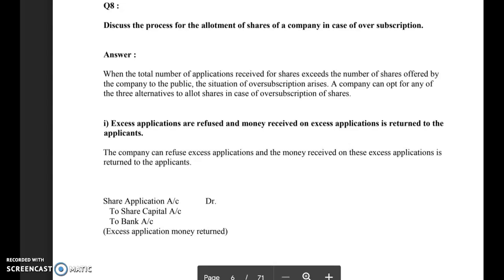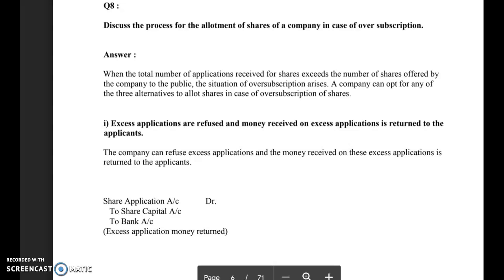Dear students, we were continuing the topic of issue of shares. In our previous class, I had shared a very important aspect relating to the allotment of shares under different situations. Let's recall the previous aspects. I shared that there may be three situations. First, the issue may be fully subscribed, which means whatever number of shares are offered or issued by the company, the same number of applications is received by the company. So in that case, there would not be any problem relating to the allotment of shares.